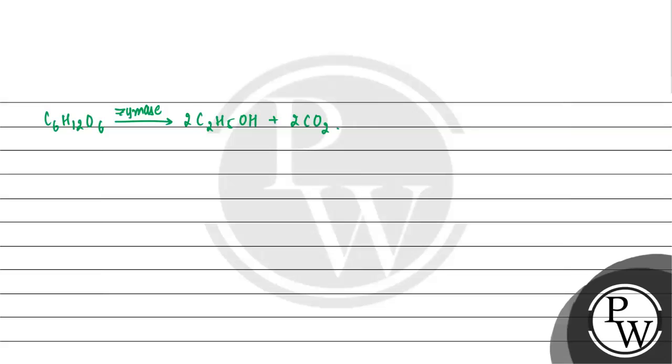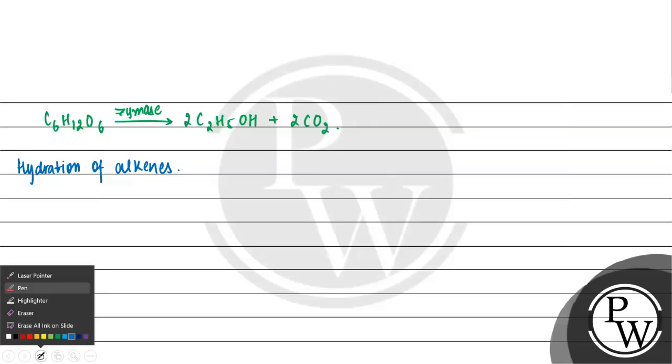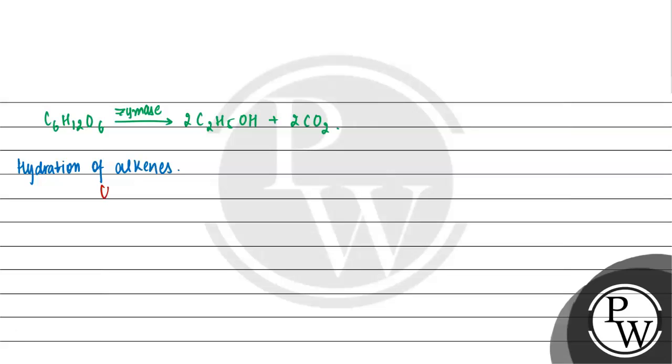Now let us talk about the second process. Second process है हमारा hydration of alkenes. अगर हम hydration of alkenes की बात करें तो हमारा जो केमिकल रिएक्शन होगा ये हमारा एथाइलिन है CH2=CH2 प्लस इसमें हमने H2SO4 लगाया.